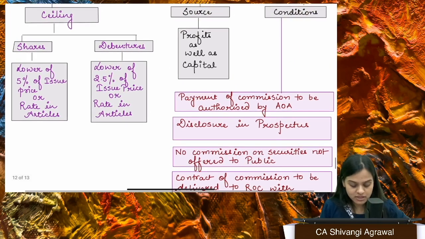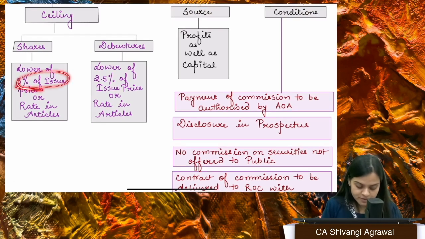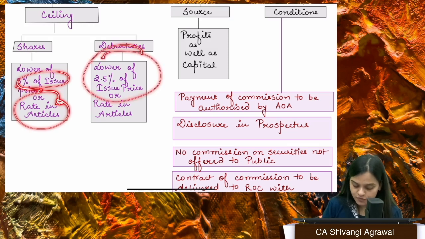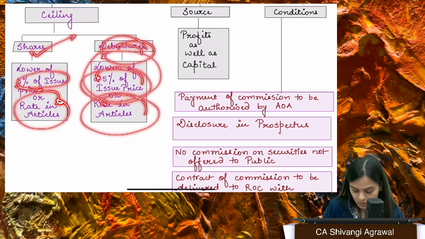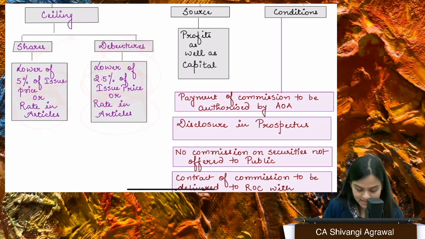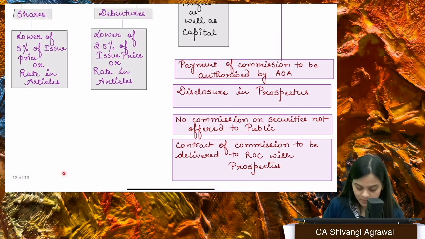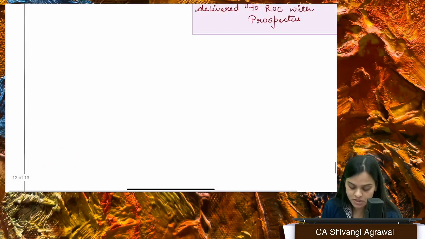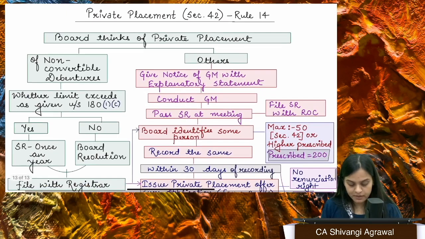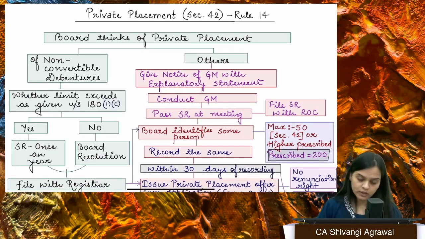The maximum commission that you can pay is 5% or the rate in articles, lower of that. In case of shares, 5%; in case of debentures, 2.5% or the rate in articles, whichever is lower. And here we are talking about issue price. Supposedly the issue price is 100. What is 5% of 100? That comes out to be 5. Supposedly in articles it is given that 4.5% of the issue price, then maximum you can pay is 4.5% only. Fine, maximum you can pay is 4.5% only.